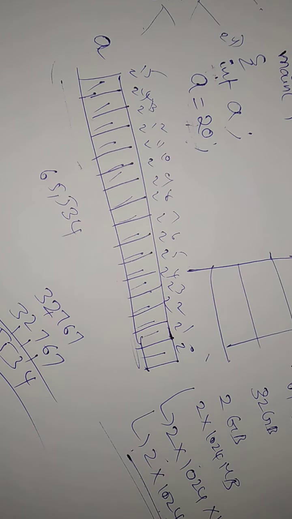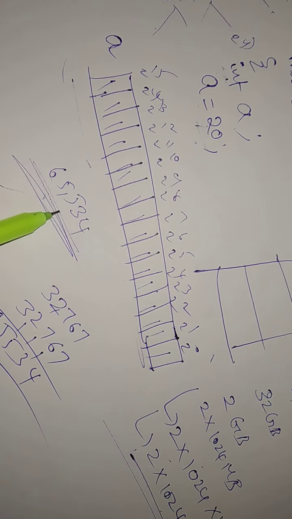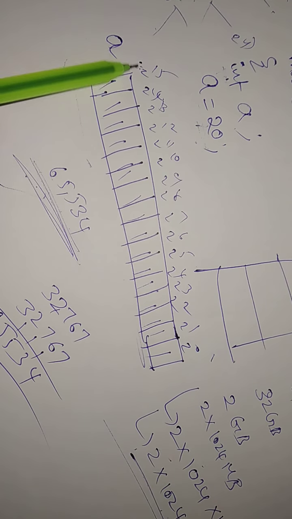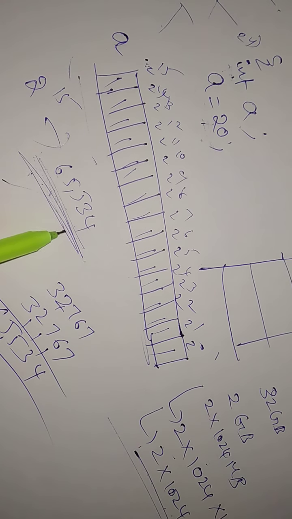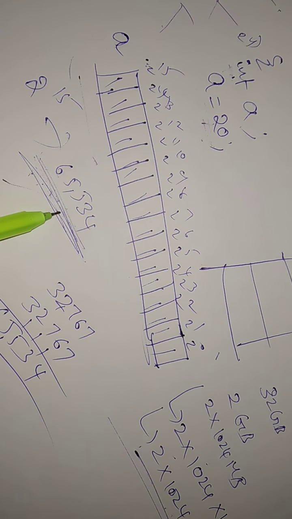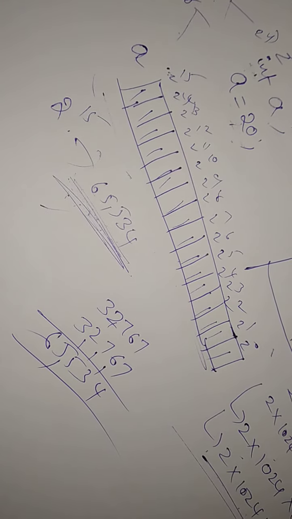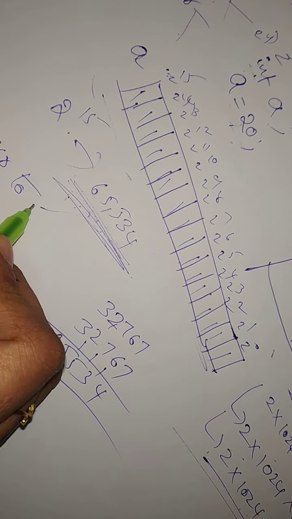How much range can you store? 65,534, these are positive values. If you calculate 2 power 15, you get this range of numbers you can store as capacity, but it gives minus and plus. That means the range is minus 32,768 to plus